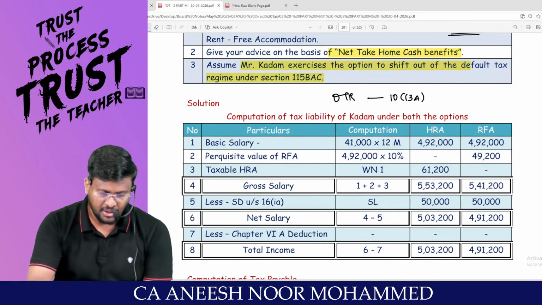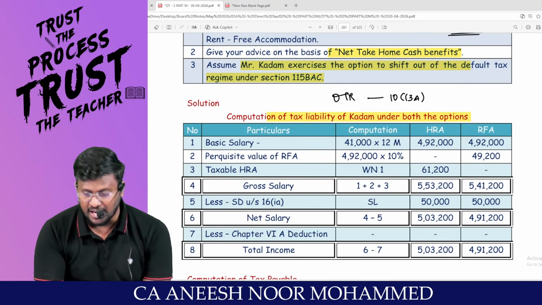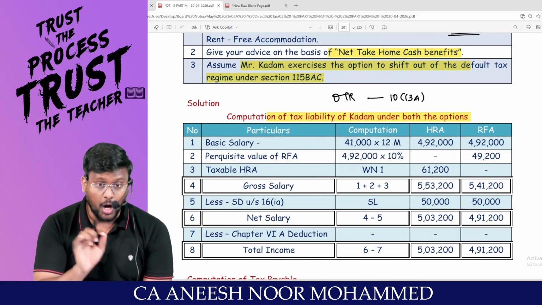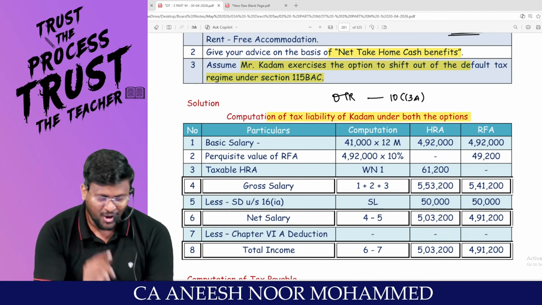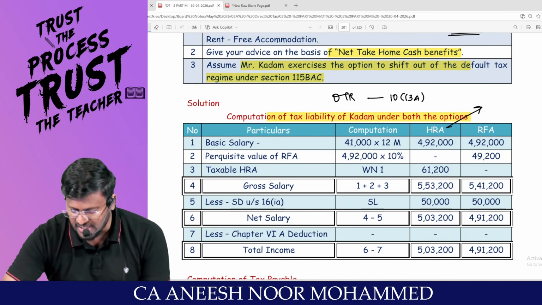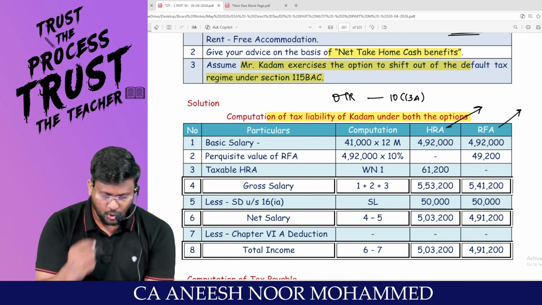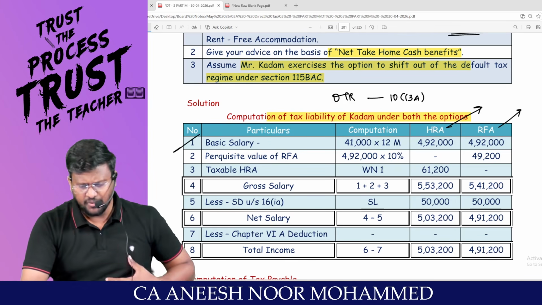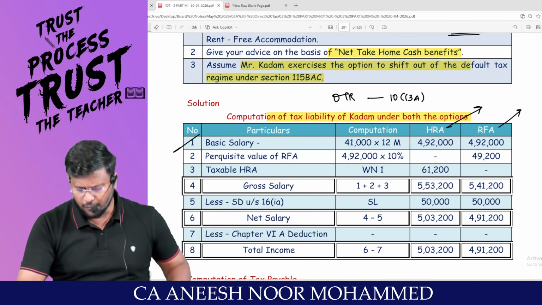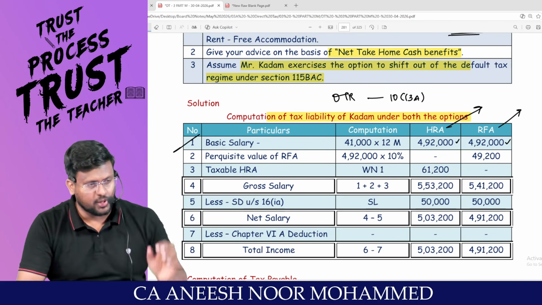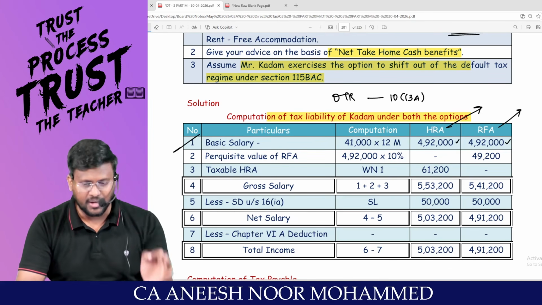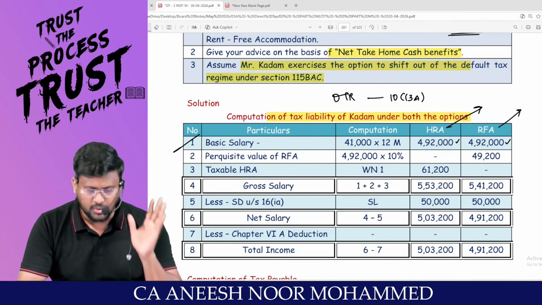Am I right, sir? So I am calculating the tax liability of Kadam under both the options. Option means not OTR versus DTR. Option means what? HRA versus RFA. Are you all really with me? So my dear lovable students, basic salary, which is 41,000 into 12 months, sir, 4,92,000, whether you are getting HRA or whether you are getting RFA, 4,92,000 will be the basic salary.